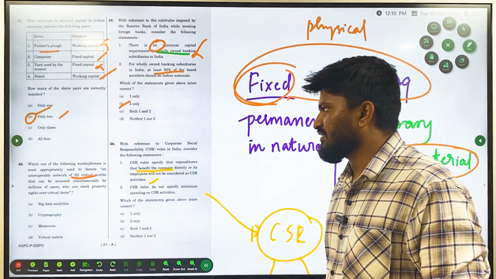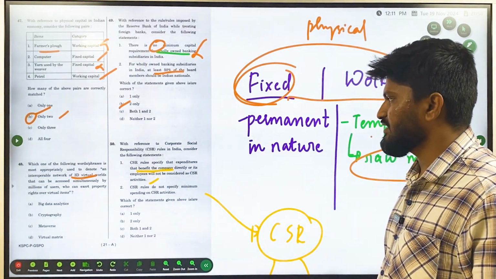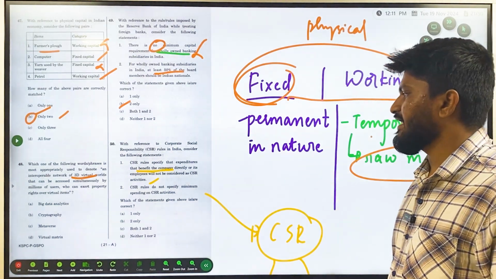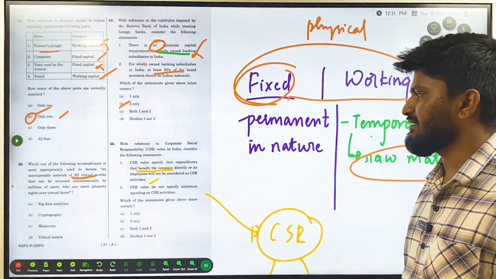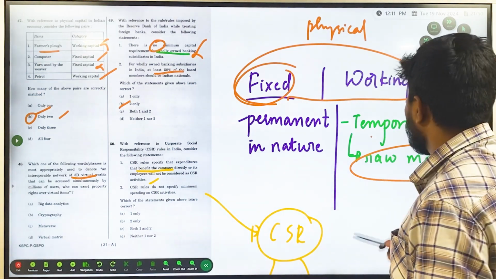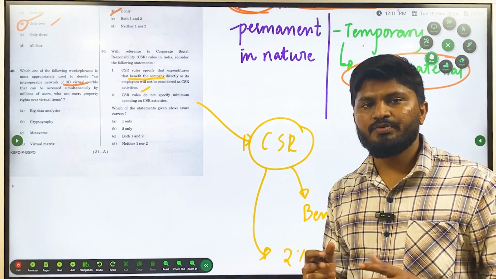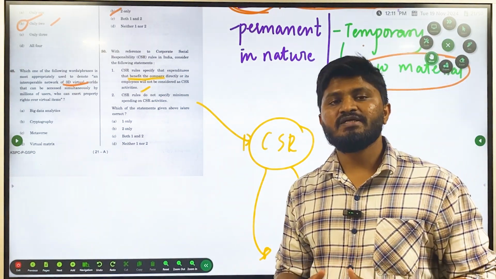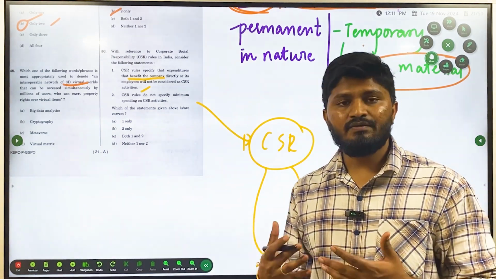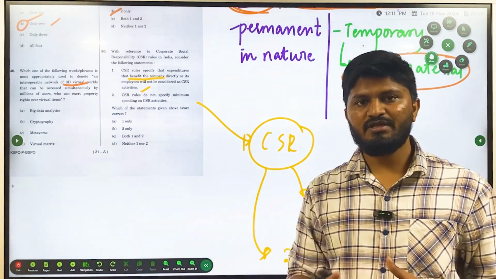Then question 50. With reference to corporate social responsibility or CSR rules in India, consider the following statements. Statement 1: CSR rules specify that expenditures that benefit the company directly or its employees will not be considered as CSR activities. Statement 2: CSR rules do not specify minimum spending on CSR activities. Okay, what is CSR activity? Corporate companies have a responsibility to serve the people surrounding them, because they are gaining all their profits because of the help given by the locals and the society.